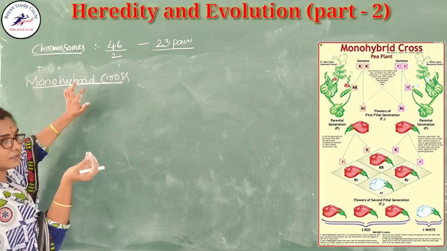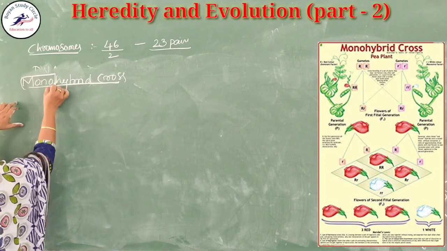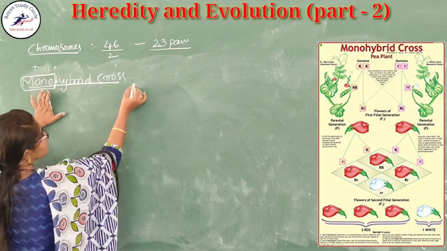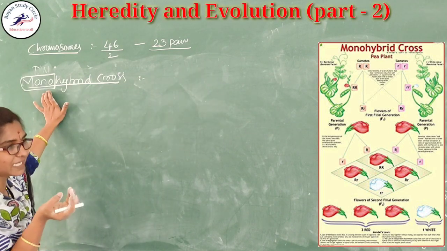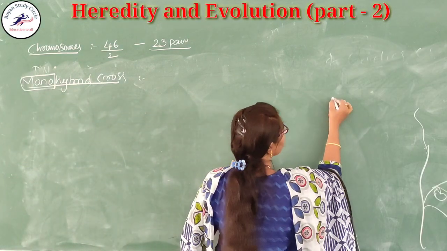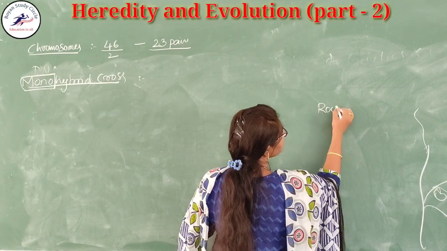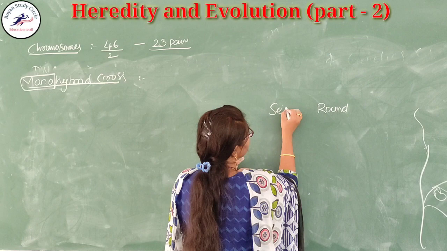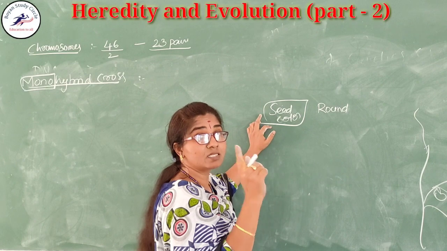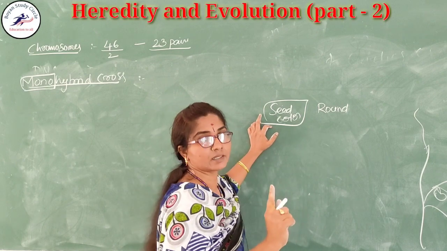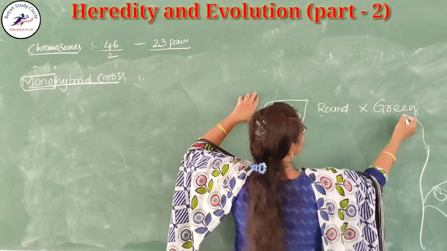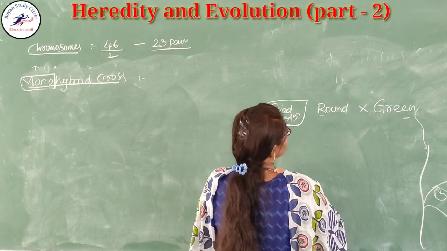In this, he selected only a single character, that is called mono. That means he selected only one well-defined character, for example seed color. Only one character out of the seven well-defined characters, but these plants should have contrasting traits.